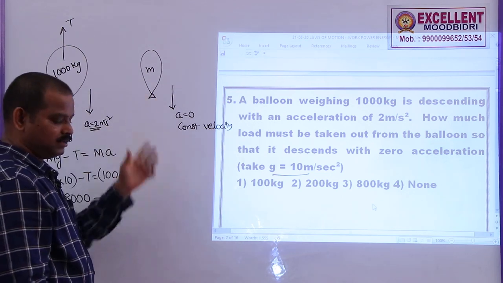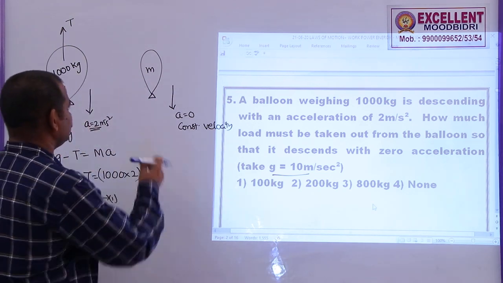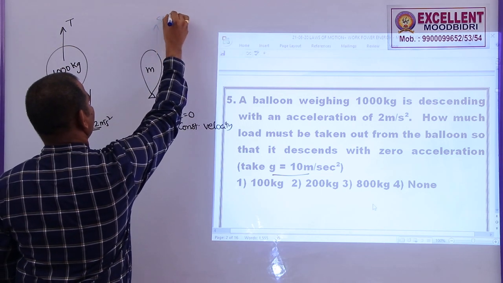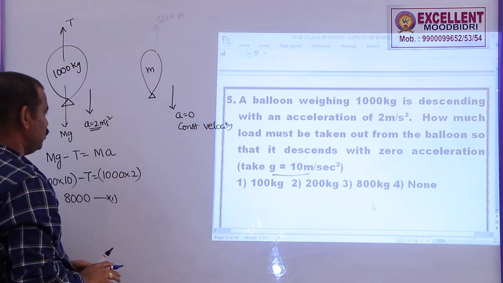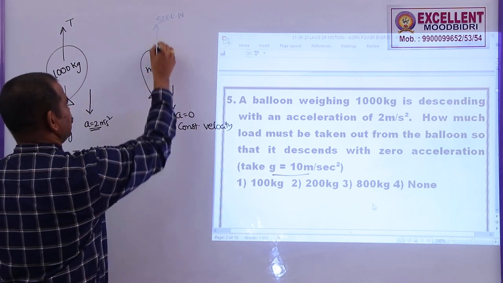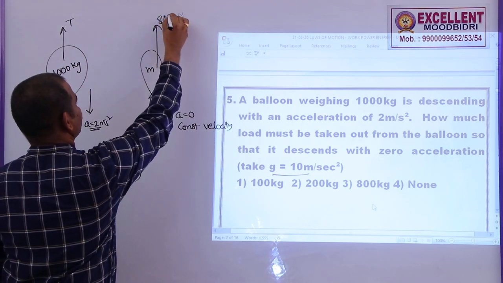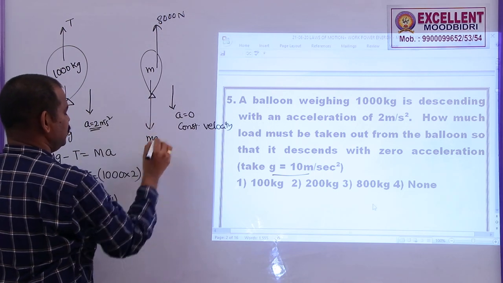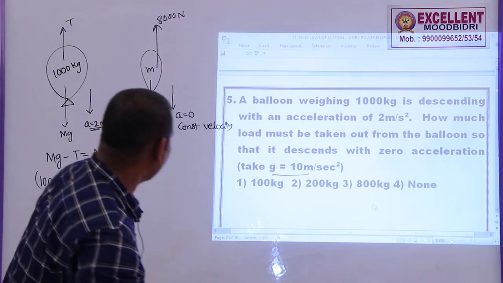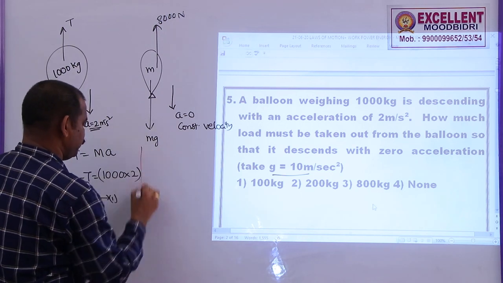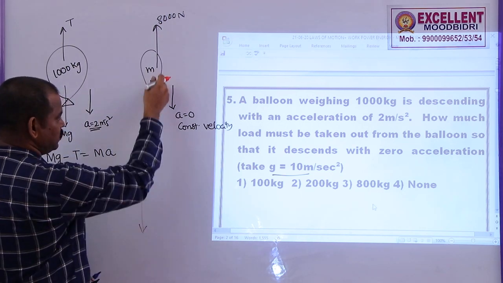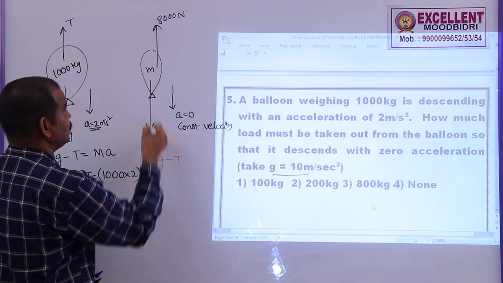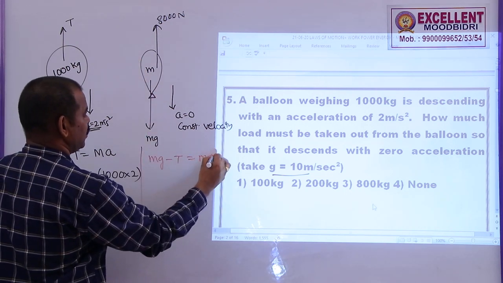But in the same case, here also the thrust never changes. This will be 8,000 newtons only, the upward thrust. Now, this is 8,000 newtons. Now, the present weight is equal to mg. Now, we can solve this problem by using the same formula here. Here also it is coming down, so this will become mg minus T is equal to ma.